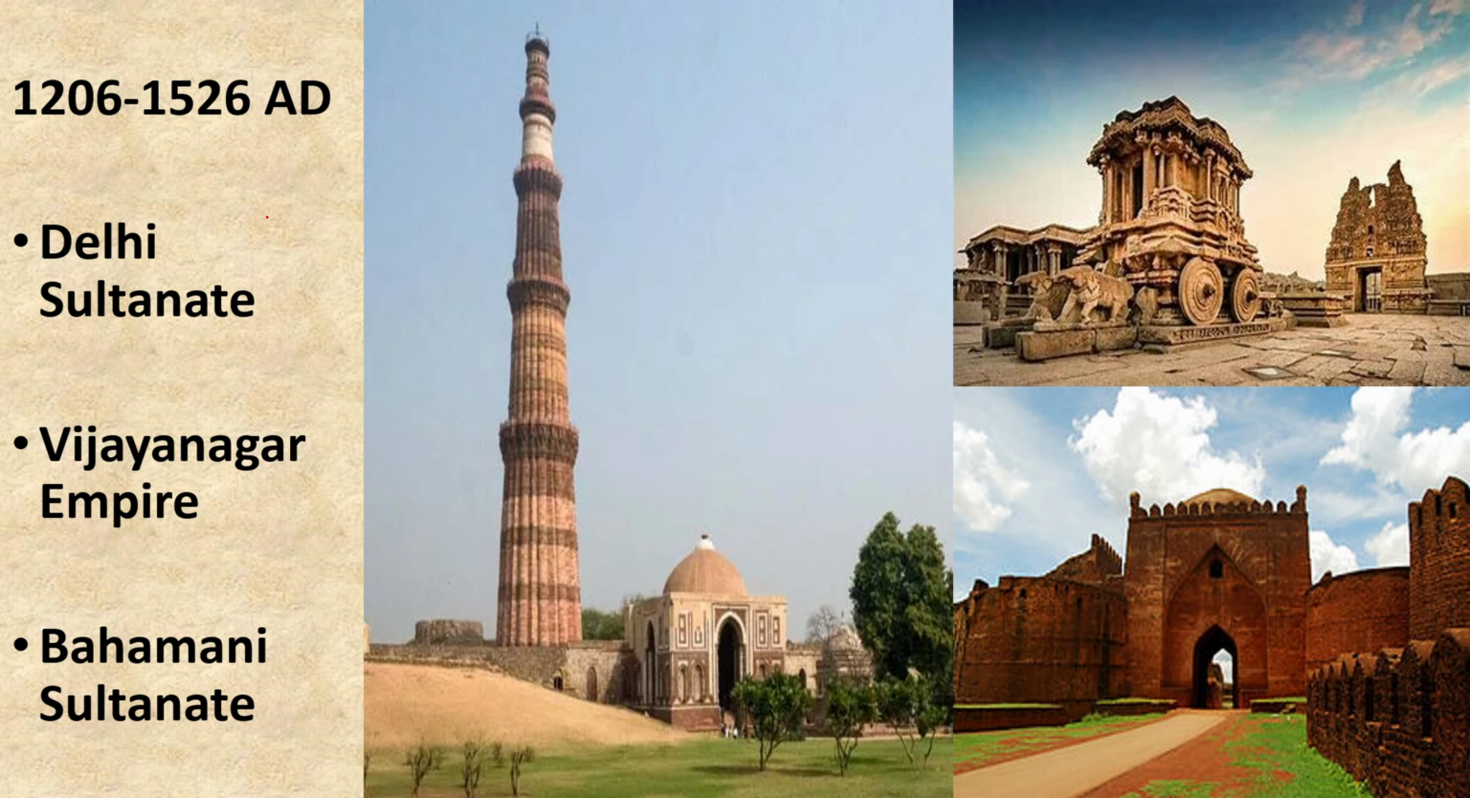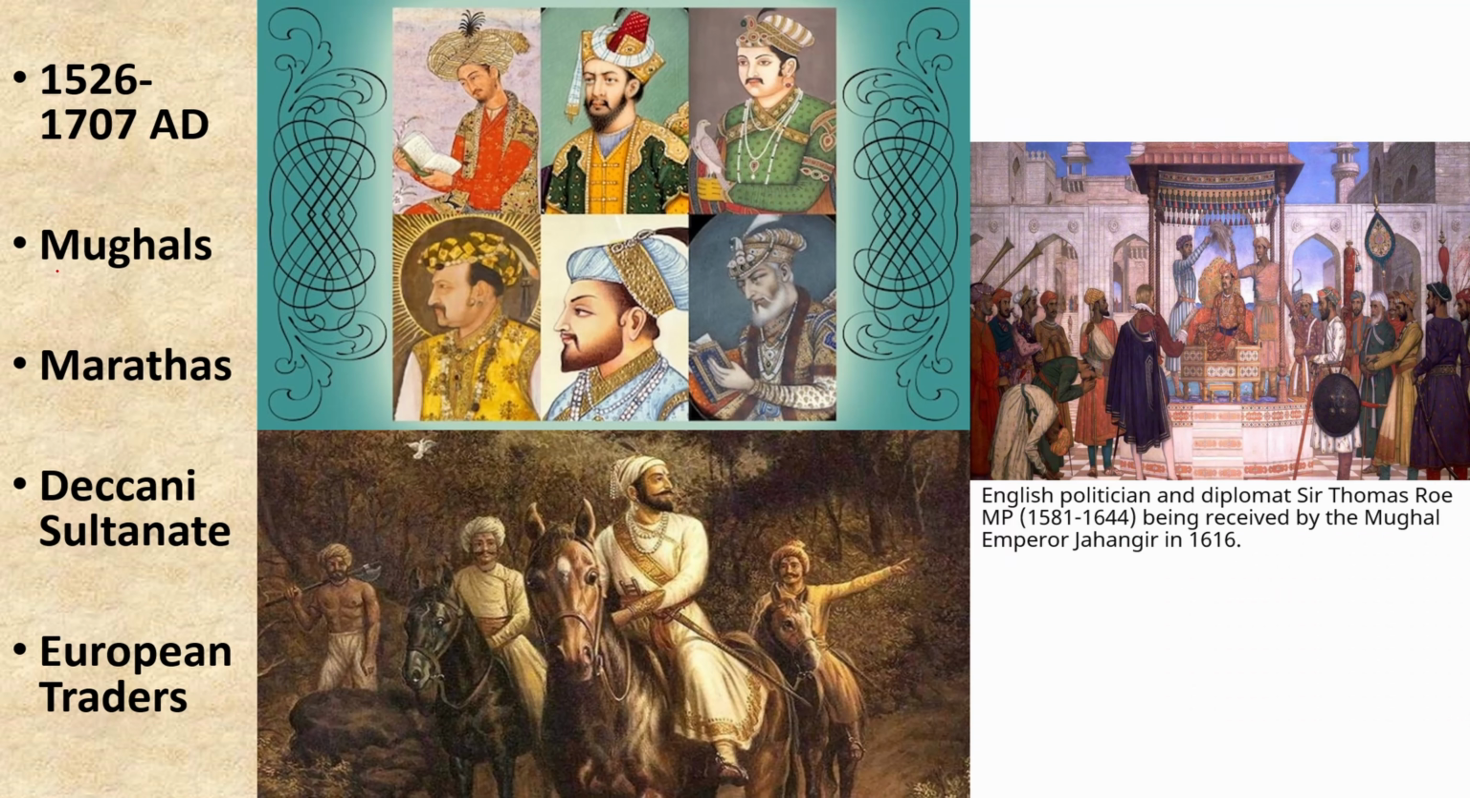Next, the middle phase of medieval history of India, which starts from 1206 and goes till 1526 AD, under which we will be studying Delhi Sultanate, Vijayanagar Empire and Bahmani Sultanate. Next, the later phase of medieval history of India, which starts from 1526 till 1707, where we will be studying Mughals, Marathas, Deccan Sultanate and European traders.